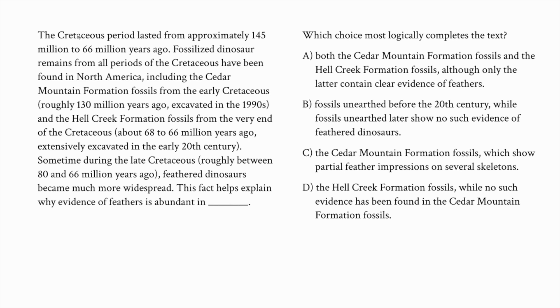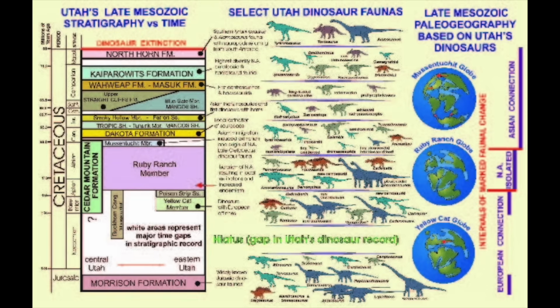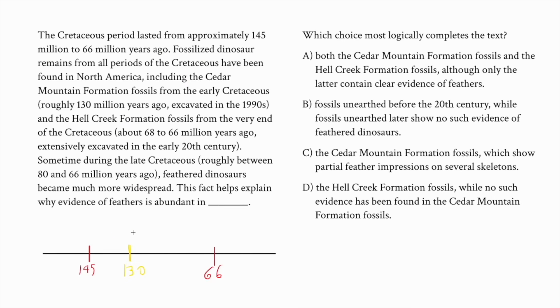It says that the Cretaceous period lasted from approximately 145 million years ago to 66 million years ago. Okay, so Cretaceous period, 145 million years ago to 66 million years ago. And so fossilized dinosaur remains from all periods of the Cretaceous have been found in North America, including the Cedar Mountain Formation fossils from the early Cretaceous, 130 million years ago, excavated in the 1990s.